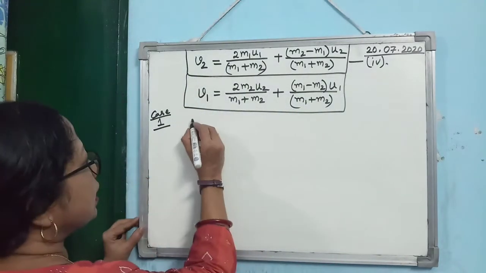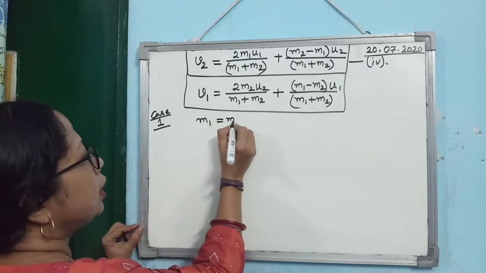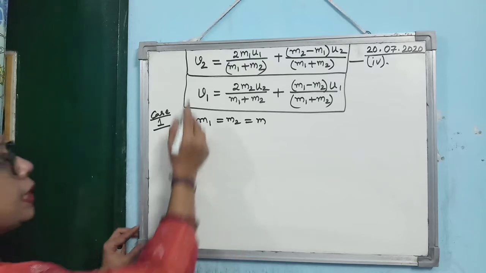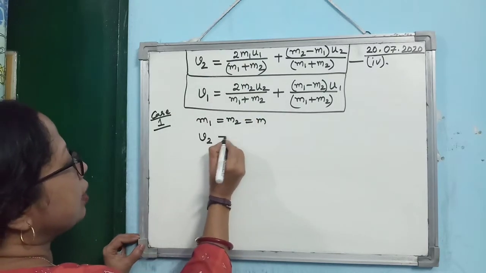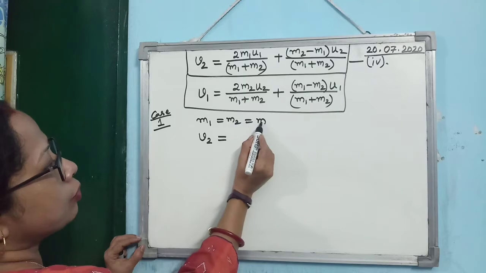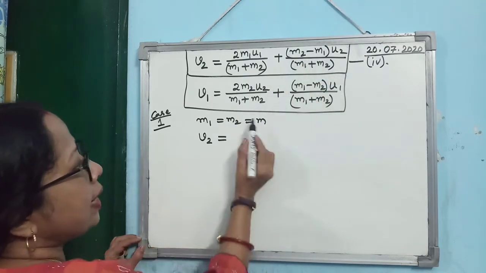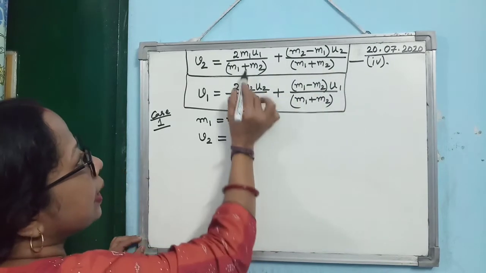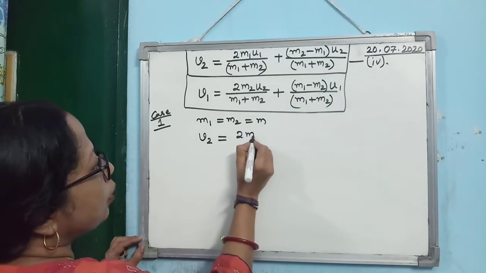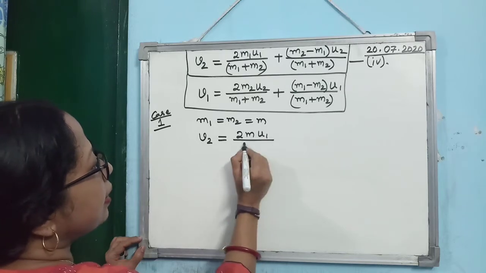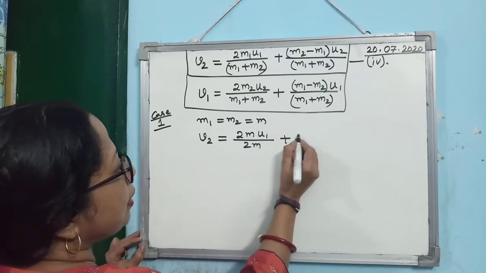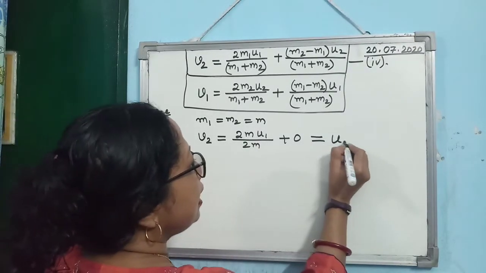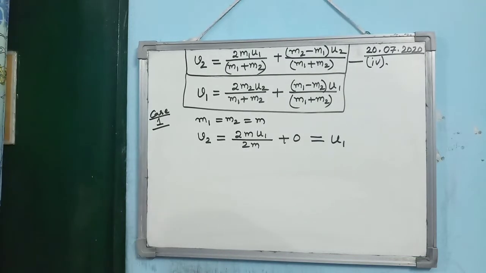So first case we generally consider, if you consider both the masses are equal, M1 equal to M2 equal to M. Then you see from this relation what you are getting, V2: this term will not exist. Why? Because it will become M minus M, 0. So what will happen? U2 term will not be there. Then it will be 2M U1 divided by 2M. Is that clear? So what you are getting? 2M getting cancelled. V2 equal to U1.